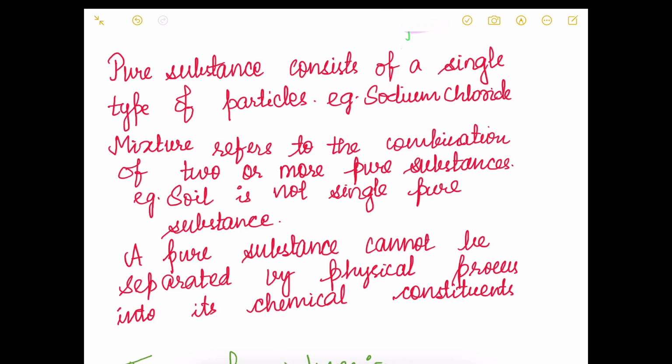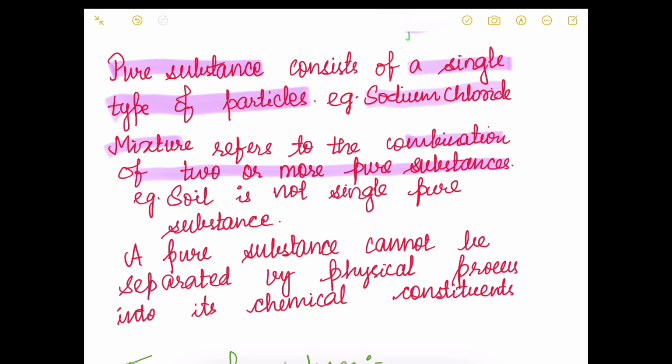Now, let us distinguish between pure substance and mixture. Pure substance consists of a single type of particles. For example, sodium chloride or the common salt that we use in our homes is a pure substance. Mixture refers to the combination of two or more pure substances. For example, soil is not a single pure substance. It consists of various particles of varying sizes. So, soil is a mixture.